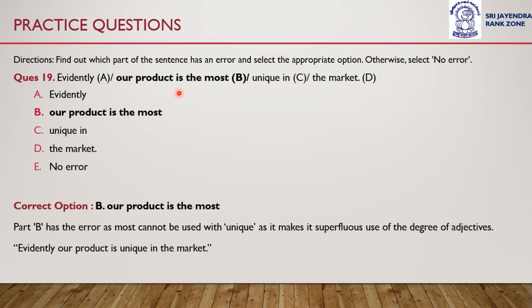Therefore, the correct option is option B. Our product is the most has an error, and the correct sentence would be: evidently our product is unique in the market. This is the correct sentence. Hence, option B is our answer. Error is in option B.